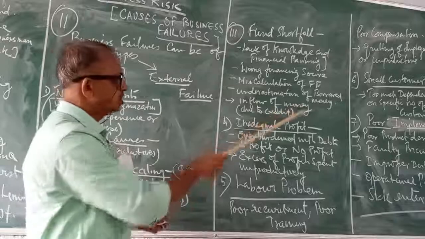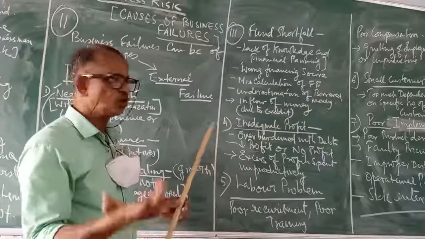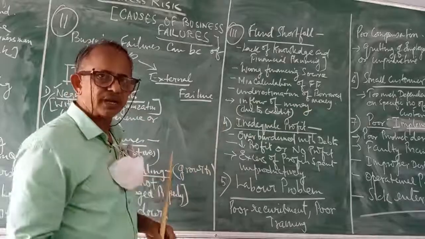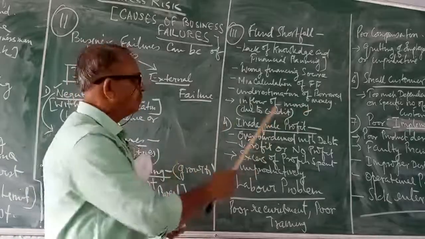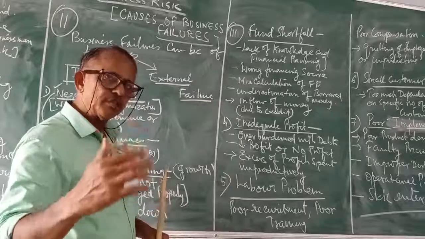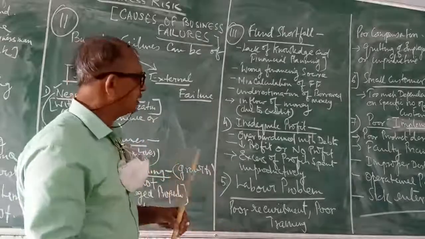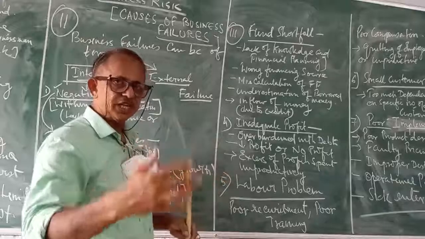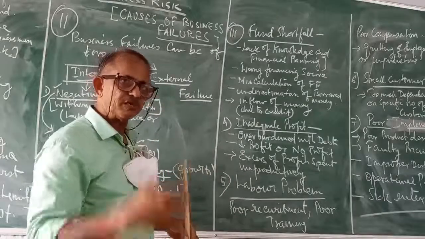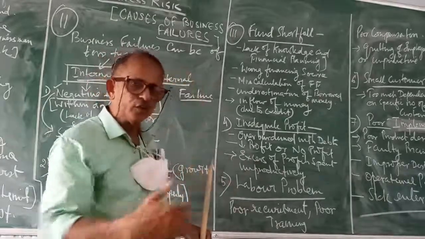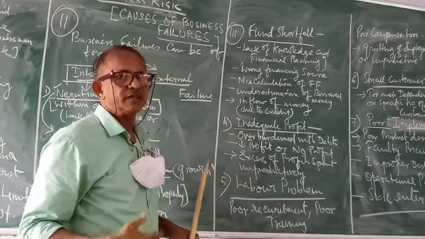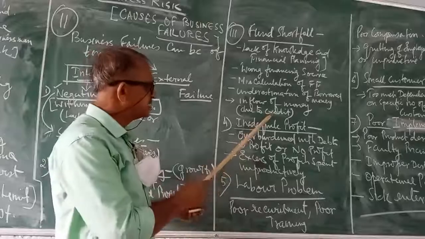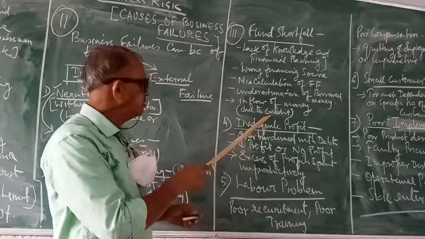Then underestimation of the borrowed money. That is, when money is borrowed, it has to be paid back in right time. But paying back the borrowed money in right time depends on one factor. That is the credit factor. If the production takes place, if the products are distributed, and if the money inflow is not in the right time, then what happens? It results in debt. And as a result, this also causes failure in business.